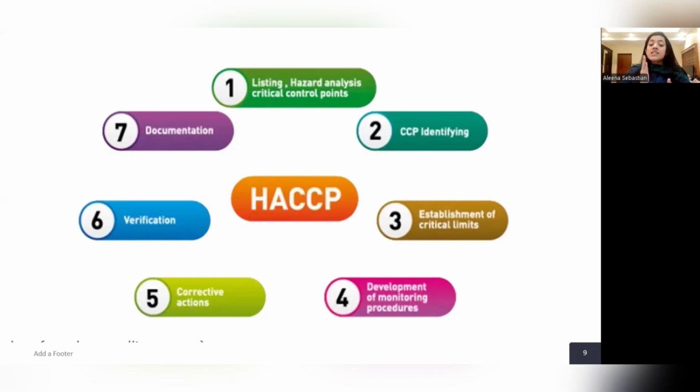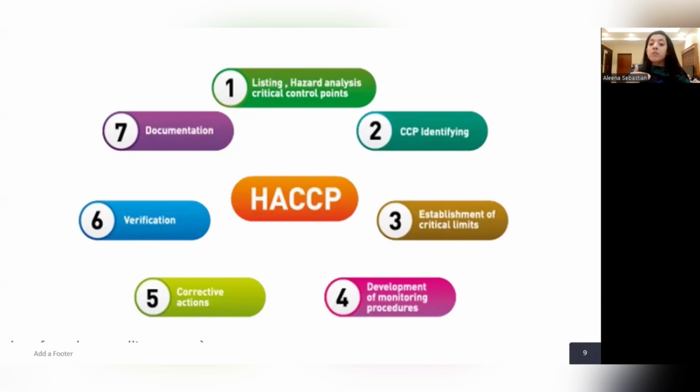Then the establishment of critical limits. As I told you, for boiling the temperature is 100 degrees. So that 100 degrees Celsius is our critical limit, and it has to be achieved. If the temperature is below 100 degrees Celsius, then the temperature has not been achieved. So what happens? There is a breach of the critical limit. So we have to monitor whether the critical limit is breached or not.